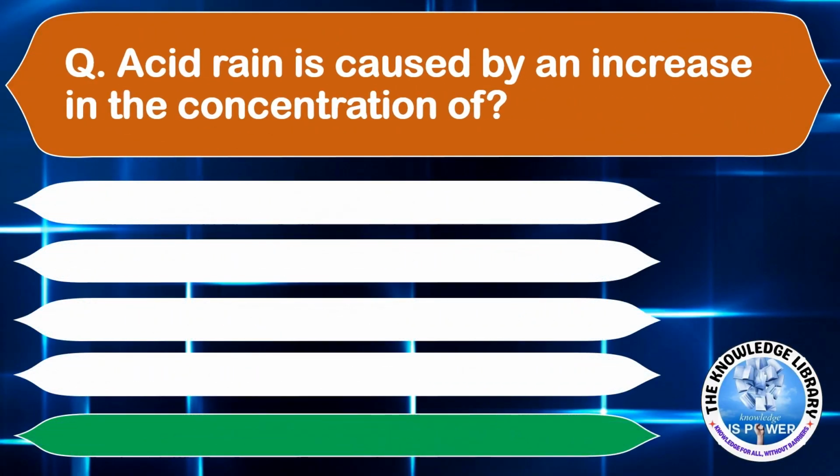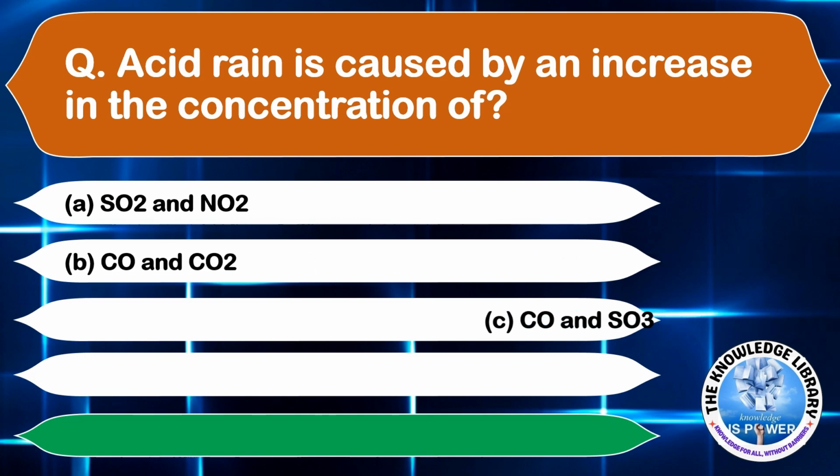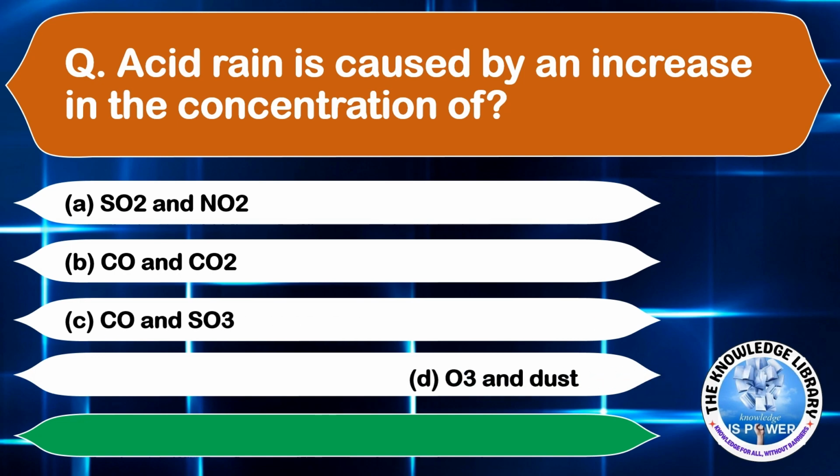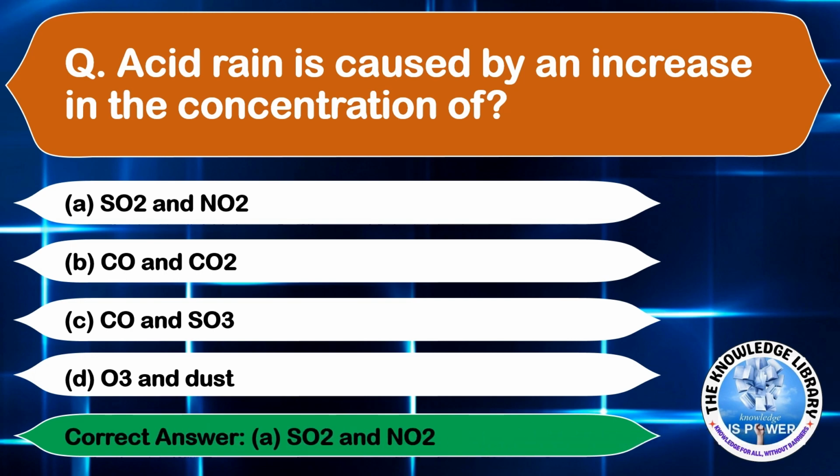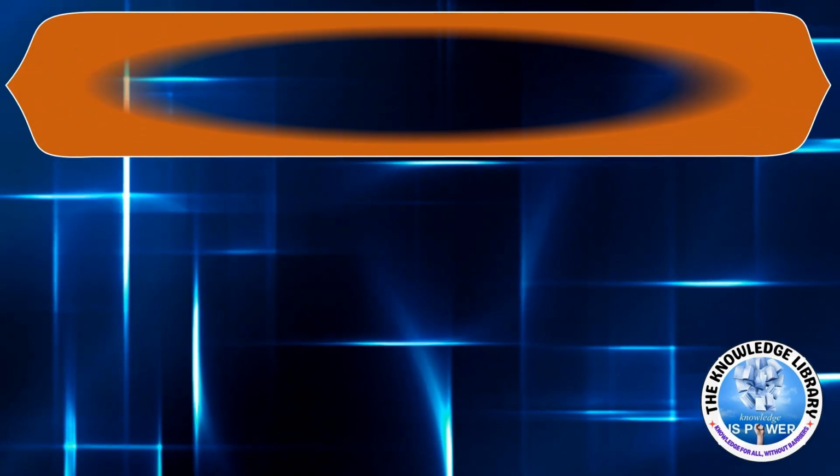Acid rain is caused by an increase in the concentration of what? Option A, SO2 and NO2. Option B, CO and CO2. Option C, CO and SO3. And option D, O3 and dust. The correct answer is option A, SO2 and NO2. Moving on to the next question.